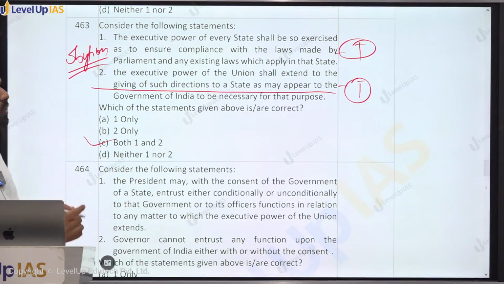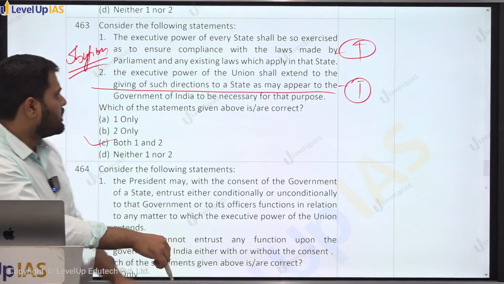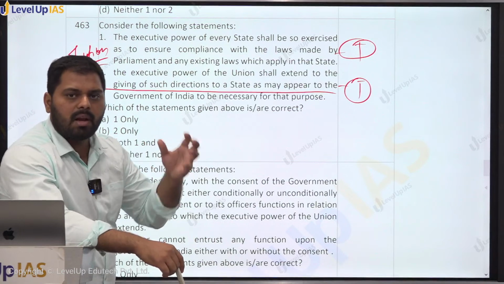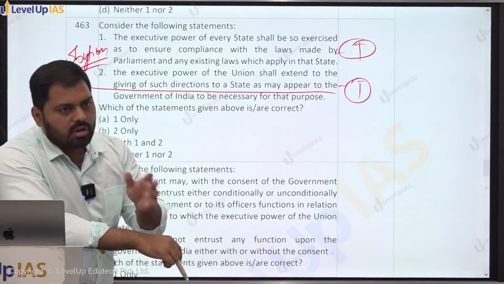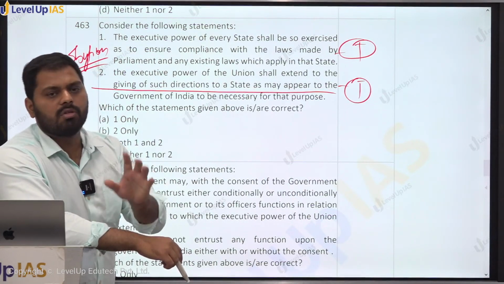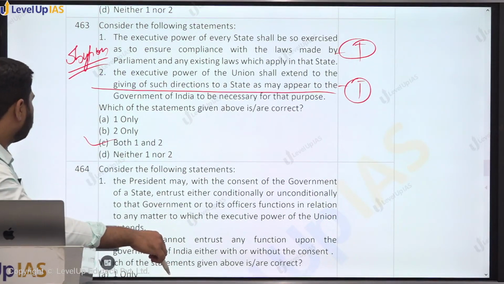And violation of those mandatory directions may cause imposition of the president rule, because this is mentioned under Article 365 that अगर कोई स्टेट जो है पार्लियामेंट यूनियन के द्वारा दिए गए डायरेक्शंस को does not follow or violates that, this shall be constituted as failure of constitutional machinery, और उस सिचुएशन में प्रेसिडेंट रूल लग सकता है.